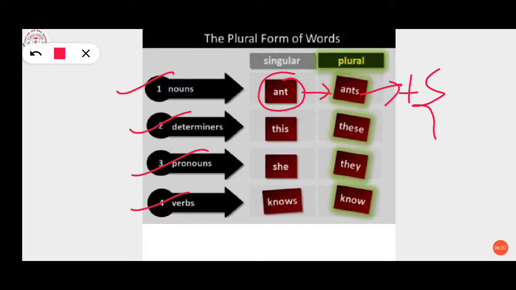In determiners, what have we used? This has been changed to what? These. Like in pronouns, he, she, it, like this. We can write in place of she, he or it, they. Likewise, verbs, if we are using, that will change to this. Knows will change to know over here. Let's take another example.